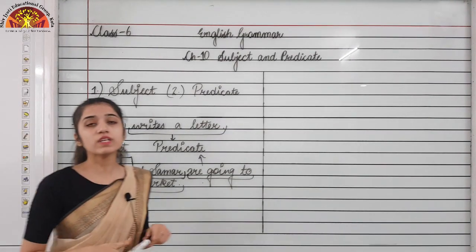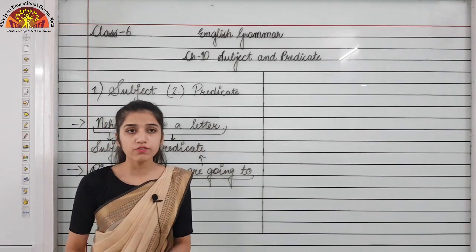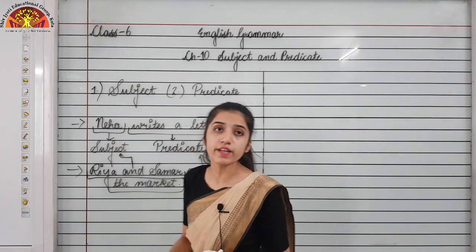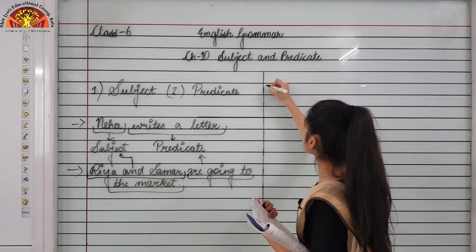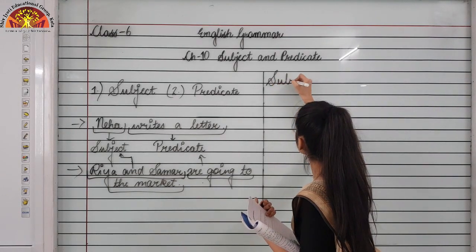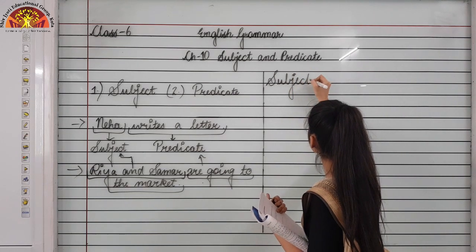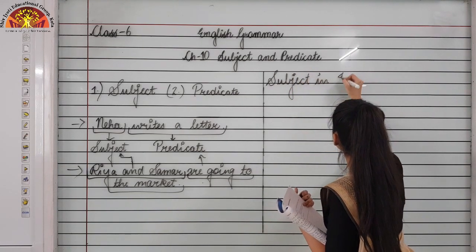Now moving to the next topic on page number 51 of your book, that is subject in imperative sentence.